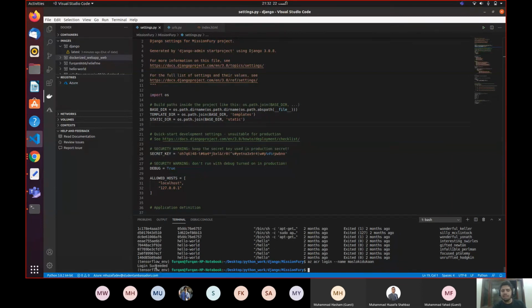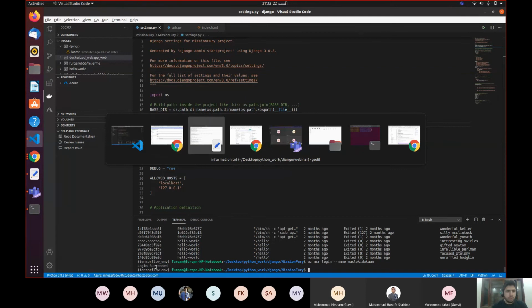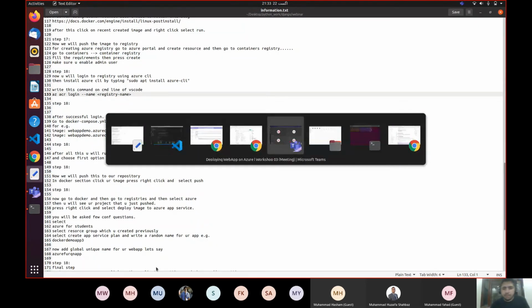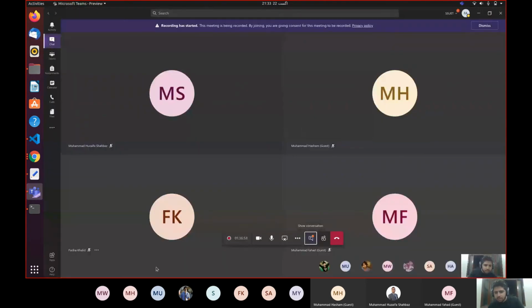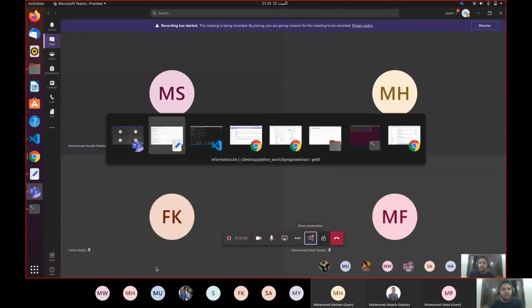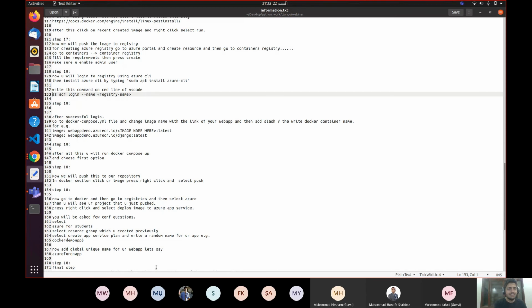Okay, so it's saying login succeeded. Everything is working perfectly so far. So if you have come so far, let me see how many participants are left. Okay, so there are very few participants, the luckiest participants who are enjoying coding with me in this part of time. Literally, this is the most important thing you need to learn, guys.